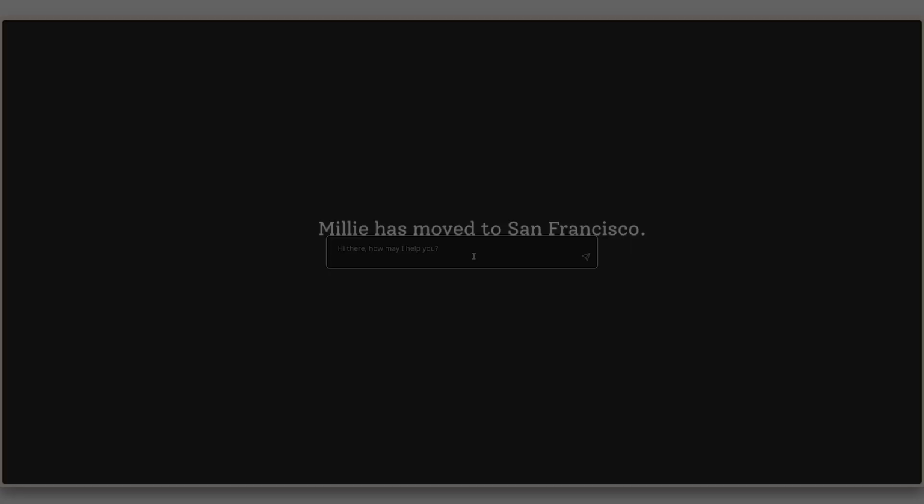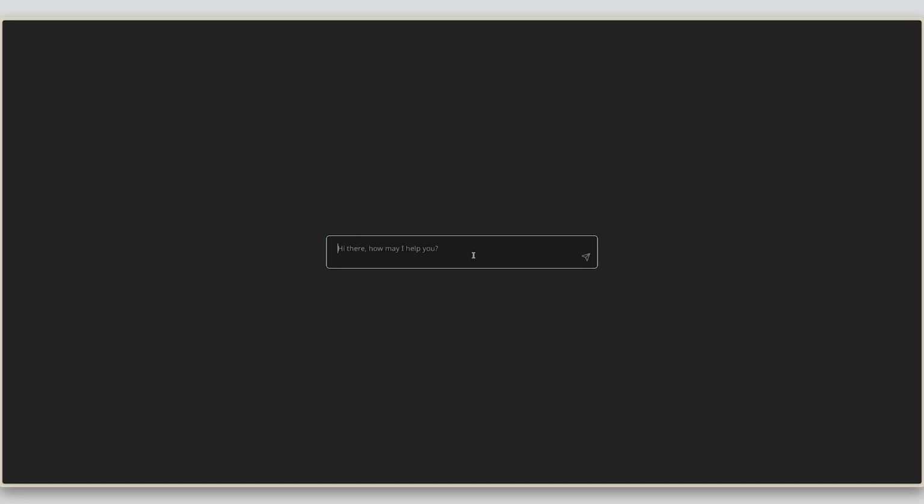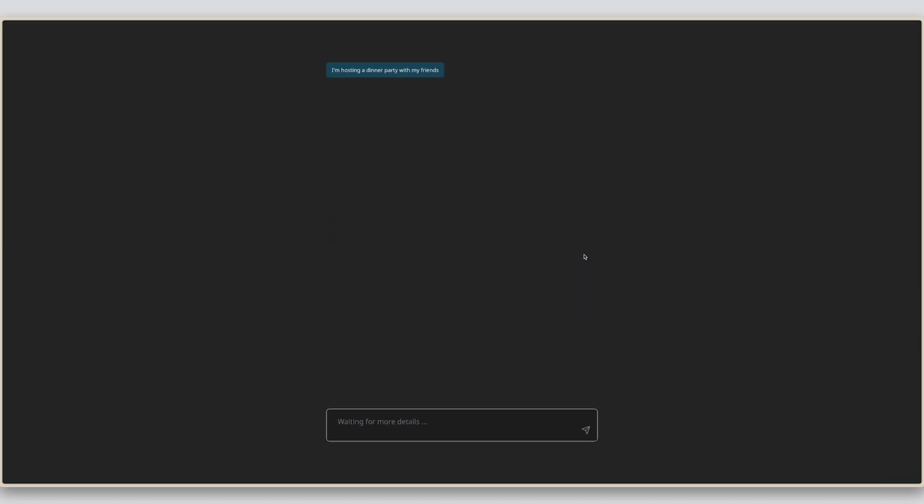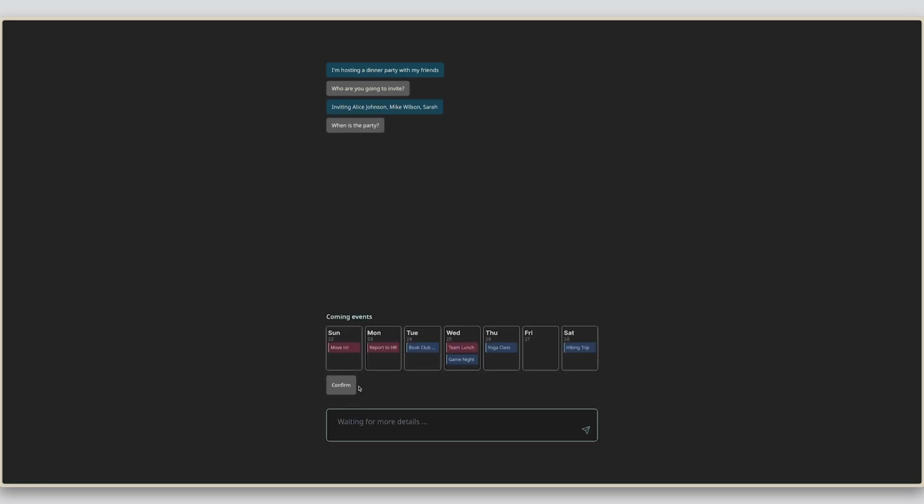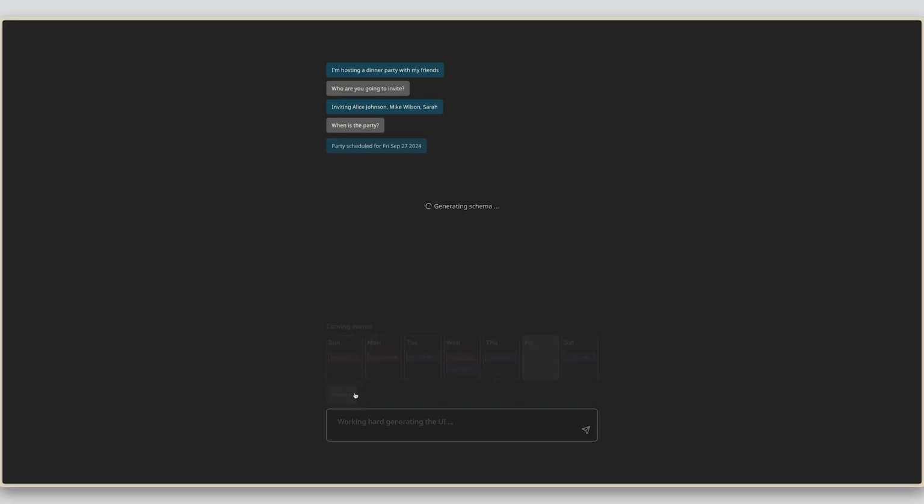After she moves in, she wants to throw a dinner party to celebrate her new job and new home. She tells Jelly, "I'm hosting a dinner party with my friends." Instead of directly generating the space, Jelly asks, "Who are you going to invite?" And then presents her contact list. Millie selects Alice, Mike, and Sarah. Jelly then asks, "When is the party?" And presents a calendar. Looks like next Friday night would be a good time.